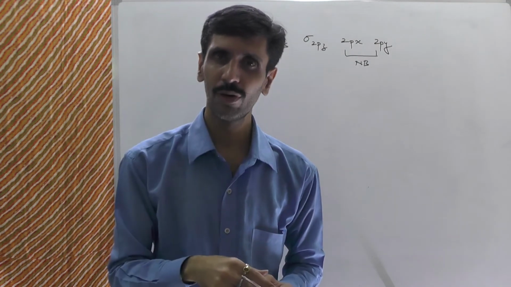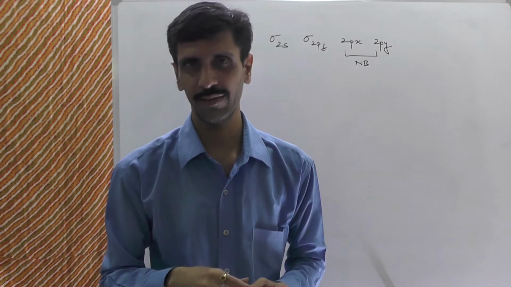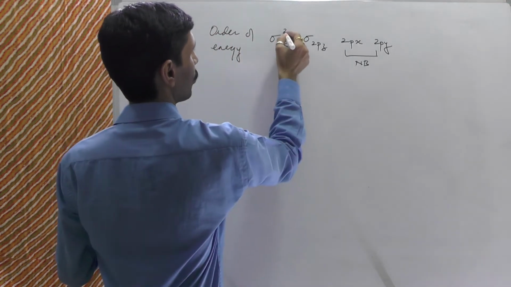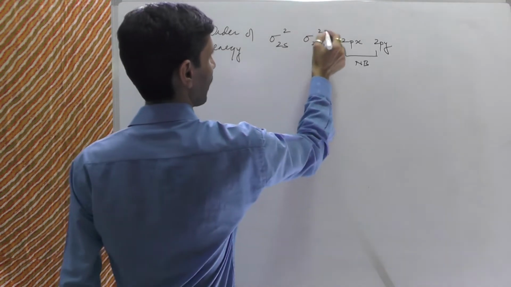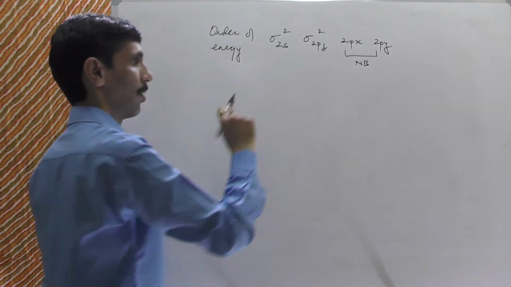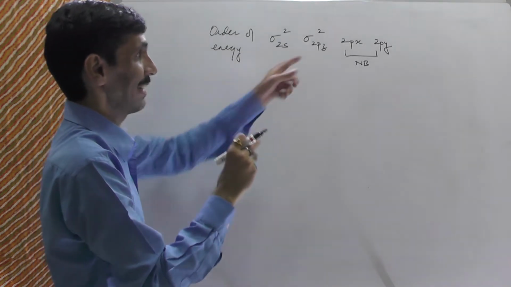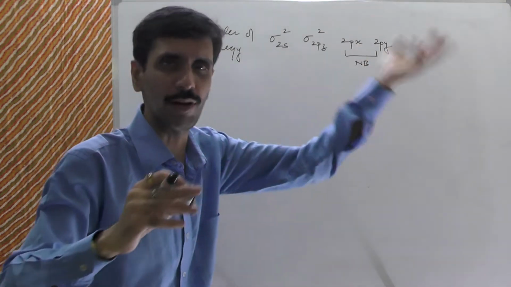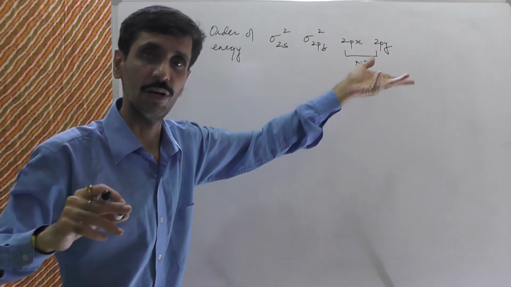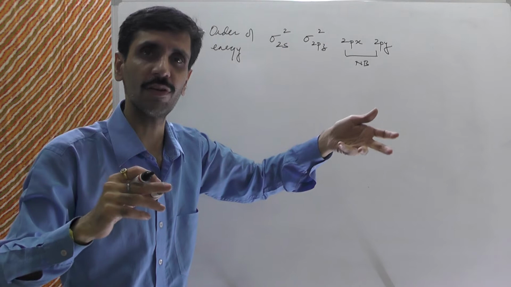So I need to have 4 molecular orbitals. Alright, so we have sigma 2s, 2 electrons, sigma 2pz, 2 electrons. Now 2px and 2py, both of them are non-bonding, so directly the pairing will not take place, but eventually, when we write down the entire electronic configuration, we will be showing pairing of electrons.